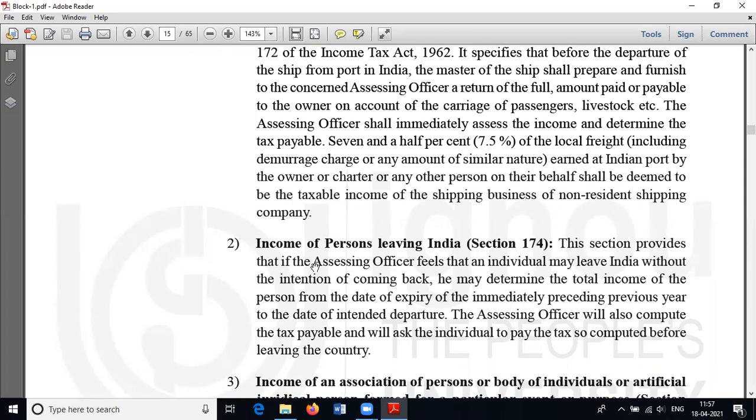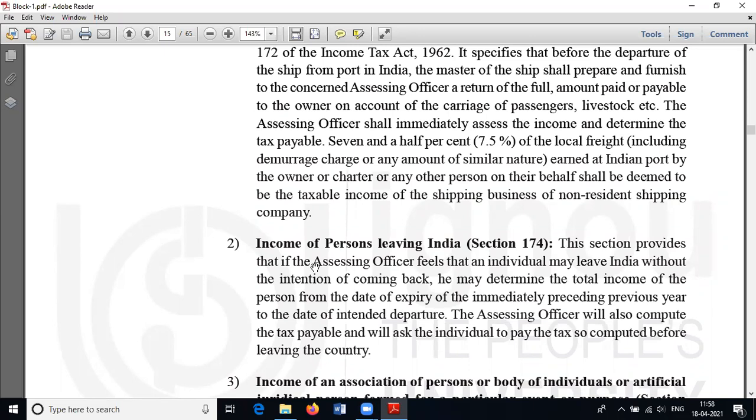We can levy the income tax in the previous year itself on such persons. This is the second case of accelerated assessment: a person who tries to leave India in order to evade tax. We do not wait for the assessment year; we can levy the proceedings in the previous year itself.